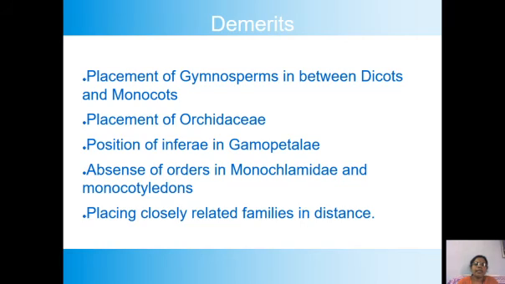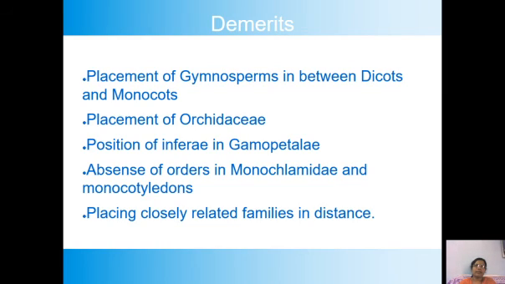And the second point of demerit is the placement of Orchidaceae. Orchidaceae is an advanced family having the most advanced floral characters, and it has been kept in Microspermae of monocotyledons, the first order. Whenever any family or order is kept at the first stage, it means they have treated it as primitive.